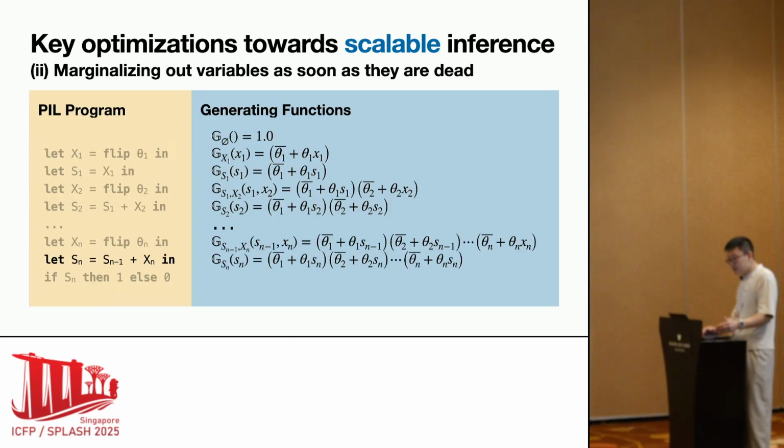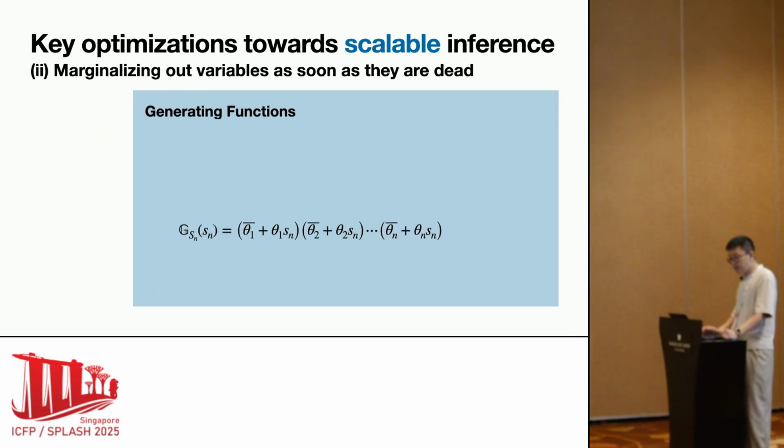After a few steps, let's pause again before the if-then-else. Now this generating function only takes one argument. Since all dead variables have already been marginalized out, let's look at this generating function closely.